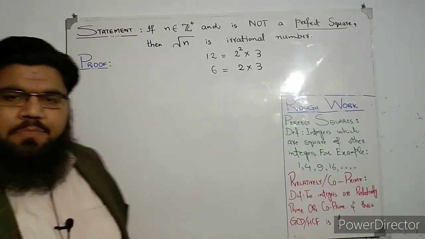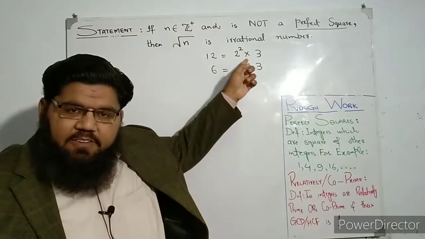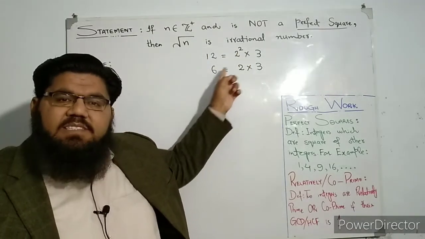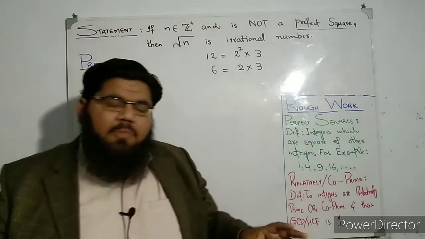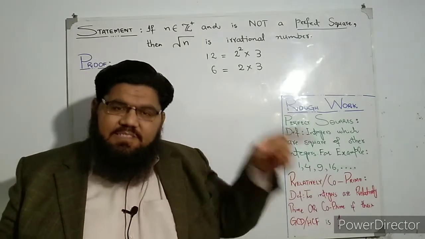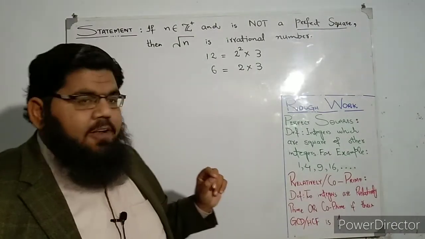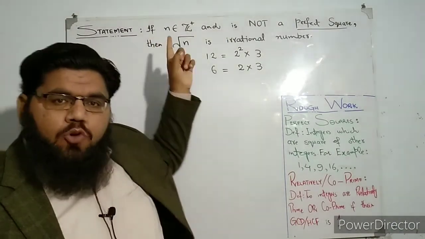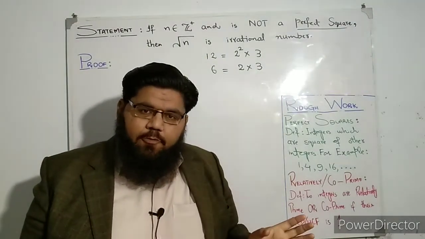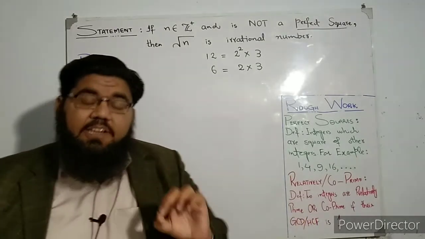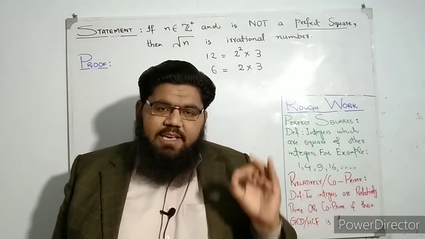So what is the difference here? The positive integer 12 contains a square factor, while the number 6 does not contain any square factor. So every positive integer falls into one of these two classes: either it will contain a square factor or it will not. First of all, we are going to prove this statement for those positive integers which do not contain any square factor greater than 1. Why am I saying greater than 1? Because 1 is always there, you can always write it, so we are not including the case where we have 1.